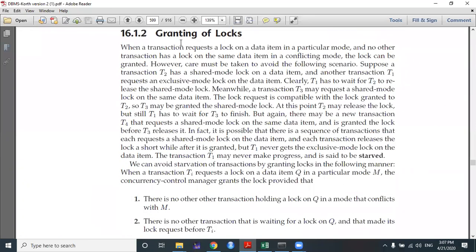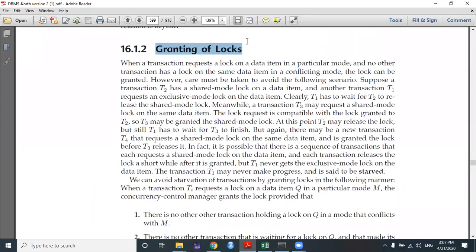Now, granting of locks, how the granting of locks will be performed. So I think this session will be over. I am just leaving this session. Please everyone go for the next session. In the next session, I will take maximum 10 minutes. Okay, just go for the next session.